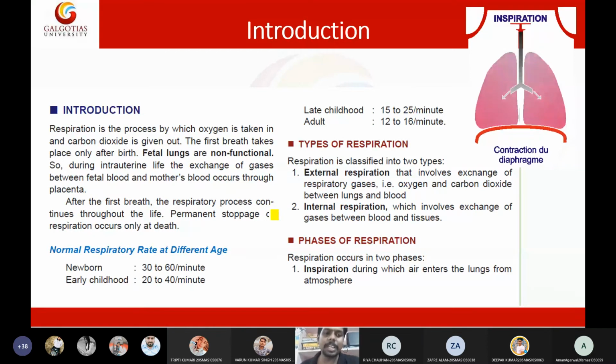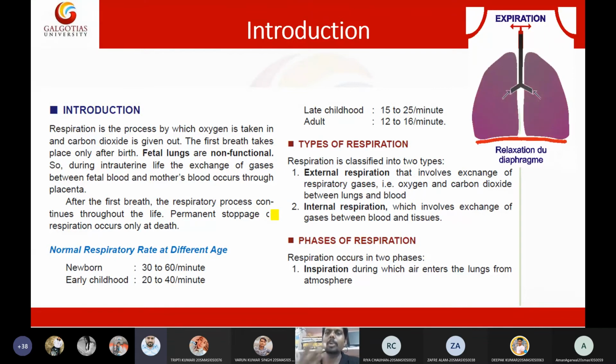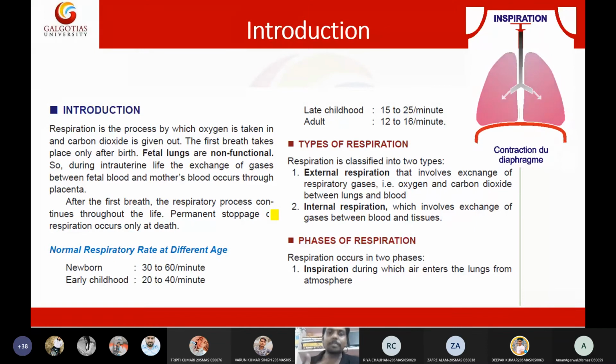Coming to the respiratory rate, or breath rate. The common definition is the number of inhalations and exhalations per minute. The normal respiratory rate is higher in newborns and lower in adults, and there is a reason. Since fetuses and babies have more growth in their cells, they obviously require more oxygen. In order to deliver more oxygen, their breath rate is comparatively high.